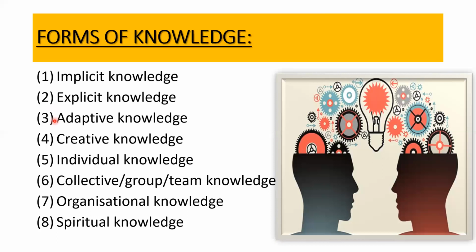Number three is adaptive knowledge. When I say adaptive knowledge, it is the knowledge which helps the organization to be adaptive to the changing business environment. I have talked about it quite a lot, that we are living in an environment which is constantly changing. It could be change in technology, in the economic conditions, the social factor, the legal factor, the political factor as well. So there are a number of factors creating change in the business environment. The knowledge that would help us adapt to those changes is the adaptive knowledge.